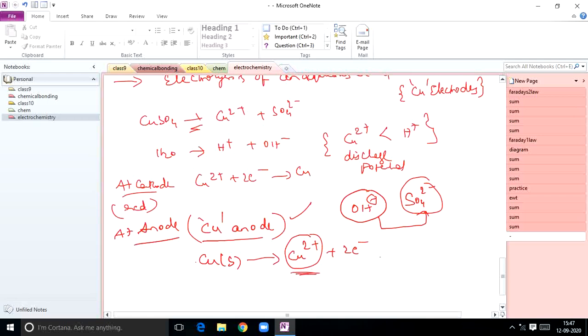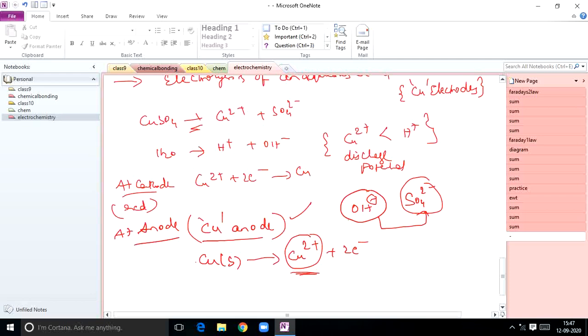So here what happened? The net result of electrolysis is that at cathode, from the solution, an equivalent amount of copper from anode dissolves into the solution to form Cu2 plus ions. So this is very important, students.